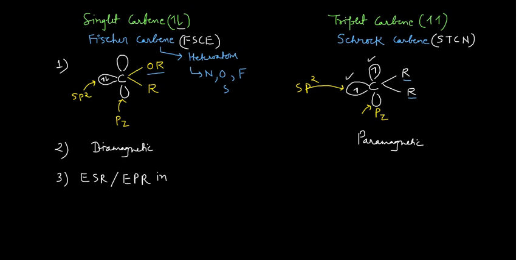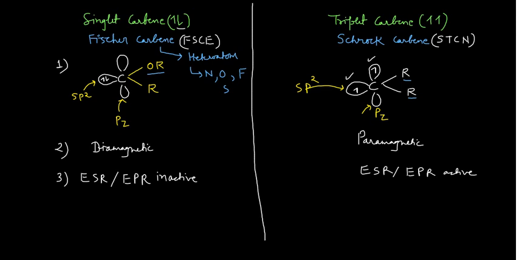That means if you have the Fischer carbene complex and you want to run the ESR spectra, you will not get your ESR spectra because it is ESR inactive. And this species, Schrock carbene, is having 2 unpaired electrons, so it is ESR or EPR active.